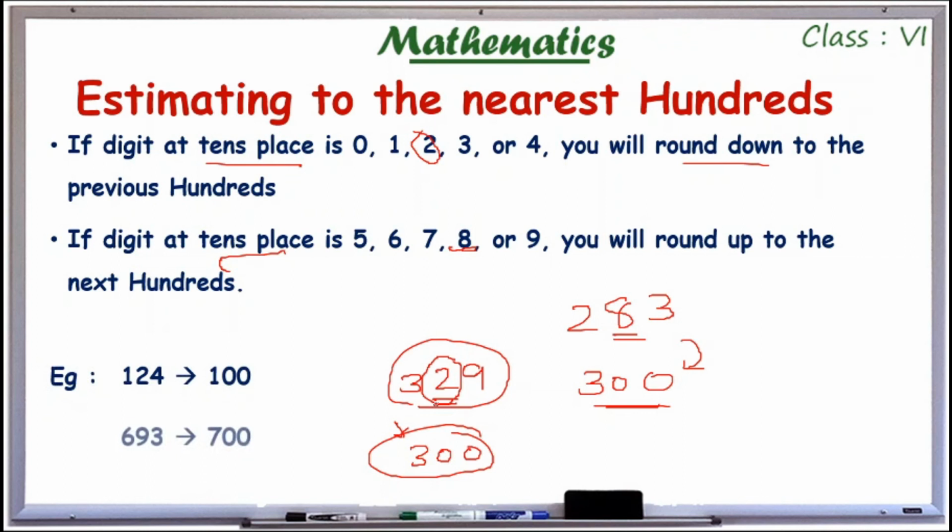Examples are given. Look at the digit at the tens place. 2, so to the previous 100. 9, therefore to the next 100. 600, after that the next 100 is 700. Here the tens place is 6, so we have to round this number to the next 100. So 1400.